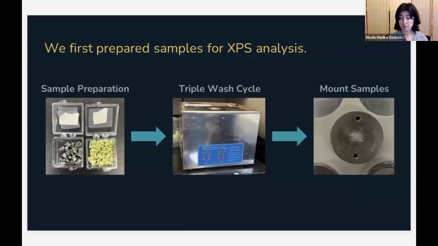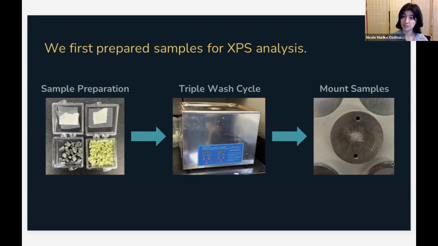We broke those big rocks that I just showed you into relatively 3 mm sized pieces in order to be small enough to perform XPS. And then we washed our samples in an ultrasonic bath in a triple wash cycle. The samples were first washed with acetone and then washed with isopropyl alcohol and then finally rinsed in water.